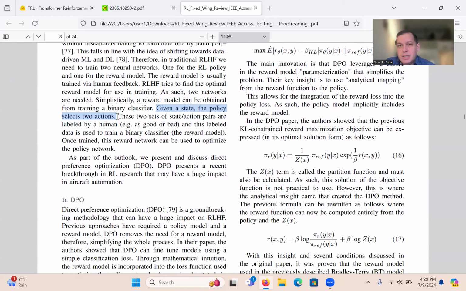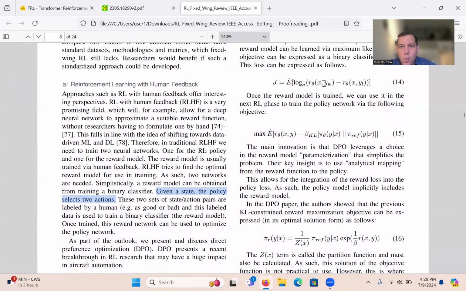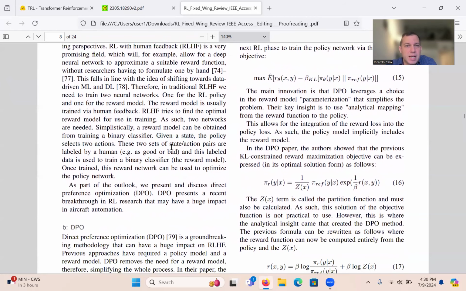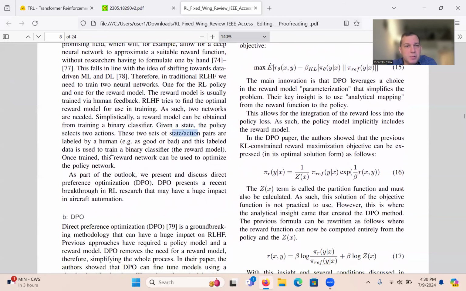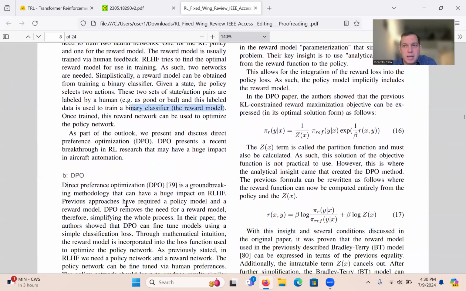The GPT in this case gets an input, and these two actions are just the text that it generates. So given a question, it generates two answers. In the notation, this will be written as YW and YL given an X, where X is the prompt and these are the two answers that are provided. These two state-action pairs, or prompt and answer pairs, are labeled by a human as good or bad, and this labeled data is used to train the binary classifier, the reward model. So that hopefully should make a lot of sense.